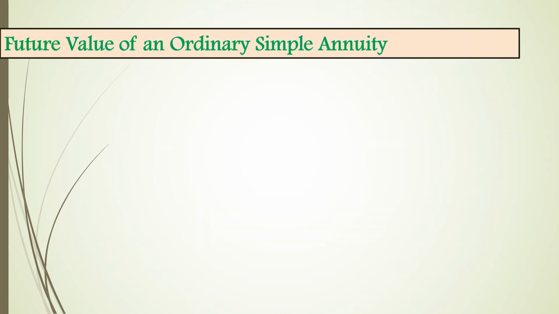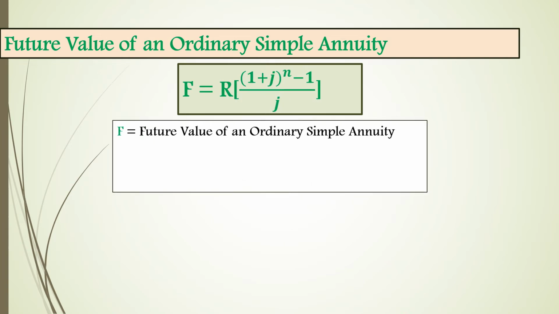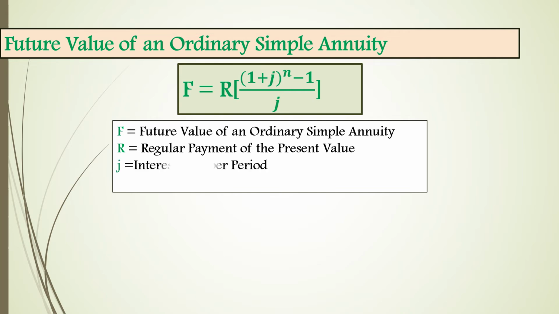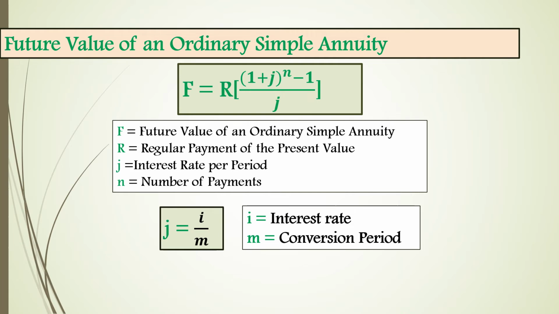Now, instead of calculating that way, let us have the formula for the future value of an ordinary simple annuity. And here is the formula where F pertains to the future value of an ordinary simple annuity, R for regular payments, j for the interest rate per period, and n pertains to the number of payments. j is also equivalent to i over m, wherein i is our interest rate and m is our conversion period.